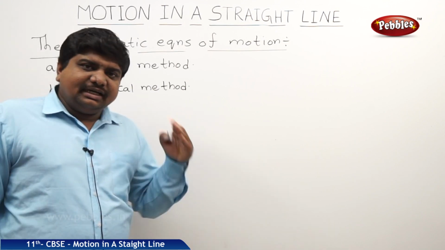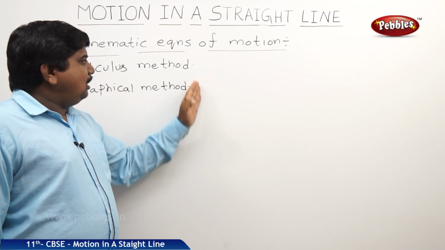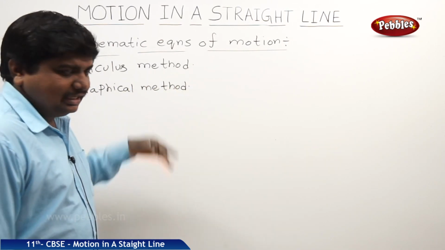Calculus method means differentiation and integration, meaning we are deriving the equations on the basis of differentiation and integration.